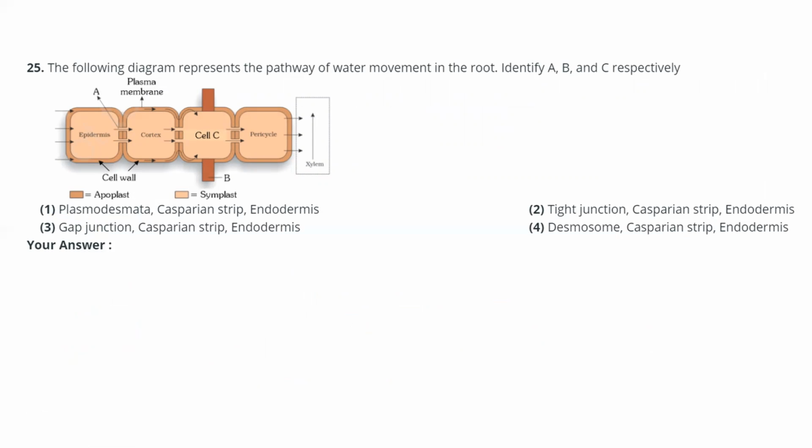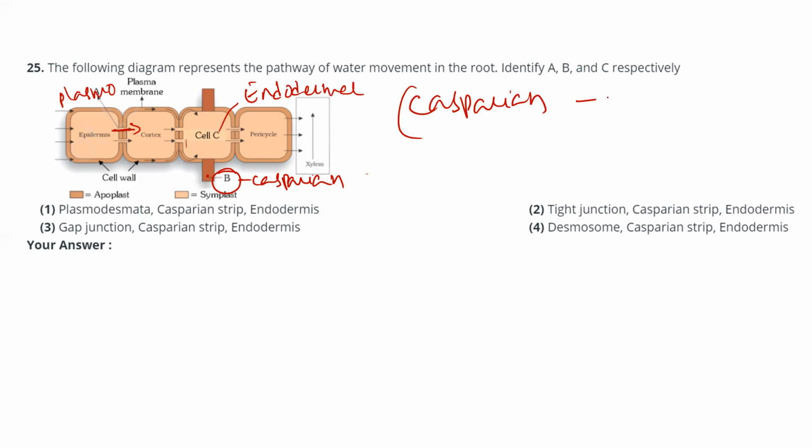In the following diagram, again labeling. Whenever ABCD are given, it is simply a labeling part. Here you see plasmodesmata is shown, so A is plasmodesmata. B is the Casparian strip. C is the endodermal cell. Casparian strip is made up of suberin, which is a hydrophobic material.